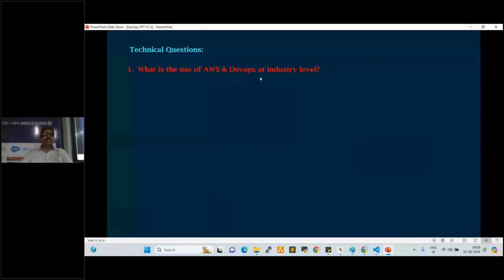Clear, right? So what are the use of AWS and DevOps at industry level? If anyone asks you in the interview, what is AWS? What is the use of AWS? AWS is a cloud platform, right? Instead of using physical servers, we are using virtual servers in a cloud data center, right? So the use of AWS is cost saving, time saving. Even DevOps is also cost saving, time saving, right?